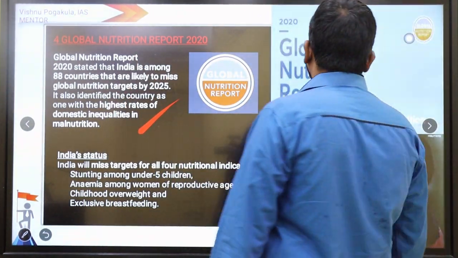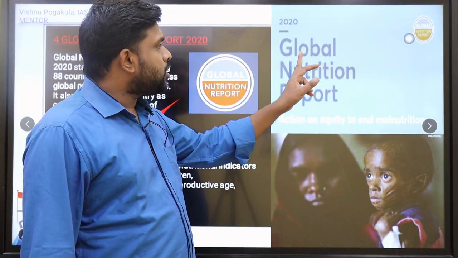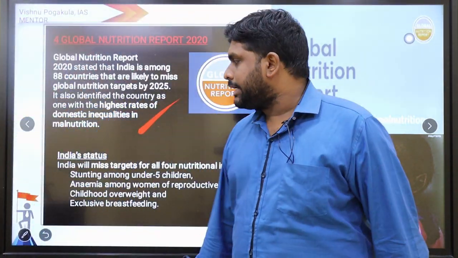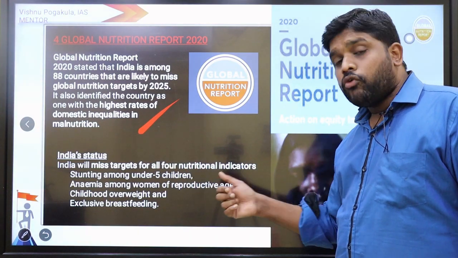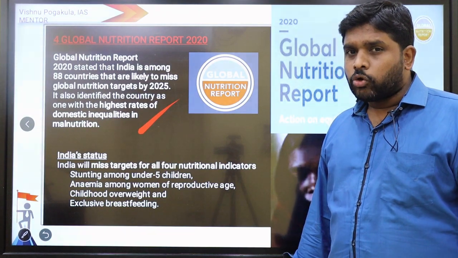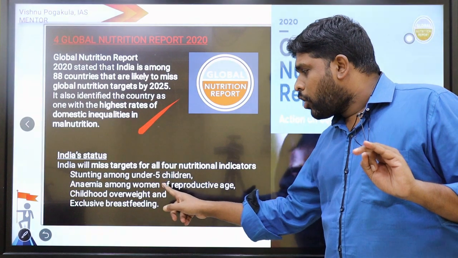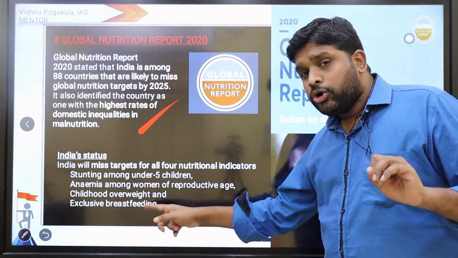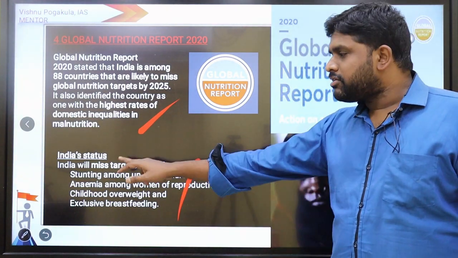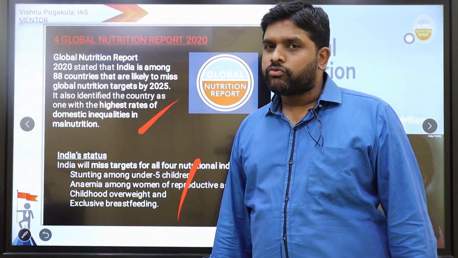So the Global Nutrition Report, Action on Equity to End Malnutrition. What is India's status? India will miss targets for all 4 nutritional indicators under the Global Nutrition Report 2020. What are those? Stunting among under 5, anemia among women of reproductive age, childhood overweight, and exclusive breastfeeding. These are the 4 parameters on which India is very underperforming under the Global Nutrition Report 2020.